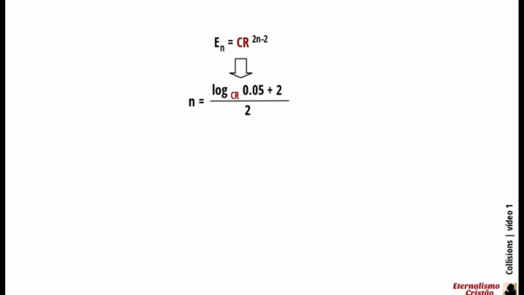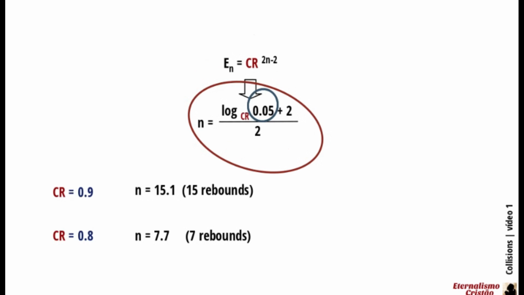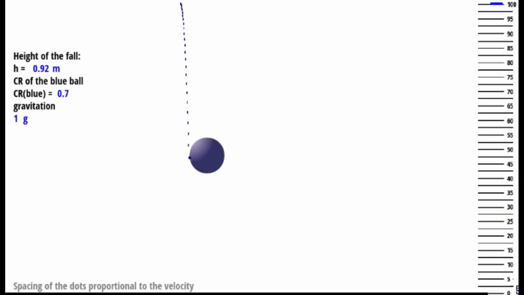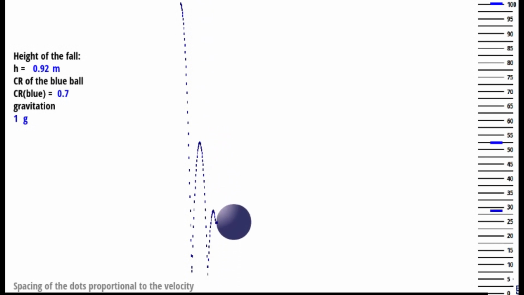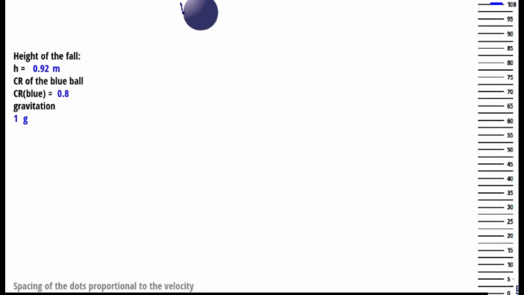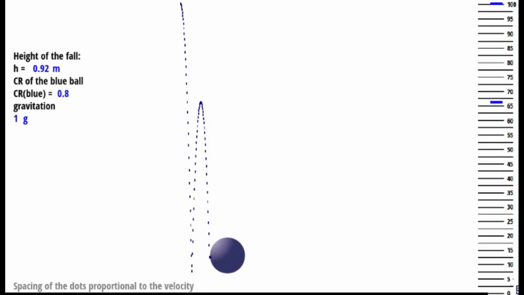Let's look at what happens with higher values of the coefficient of restitution. Note the strong influence of the coefficient of restitution in the repeated loss of energy. The simulation confirms that, before the ball has lost 95% of its energy, it makes 5 rebounds. Note the dramatic increase of rebounds when the coefficient of restitution gets a higher value.